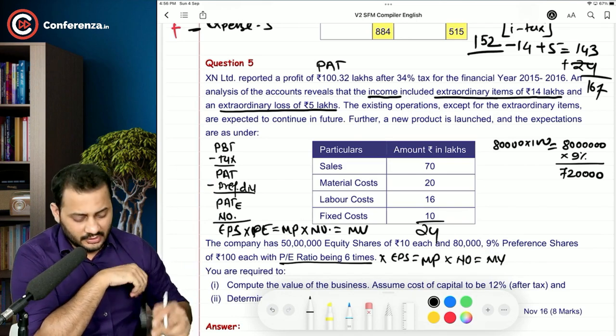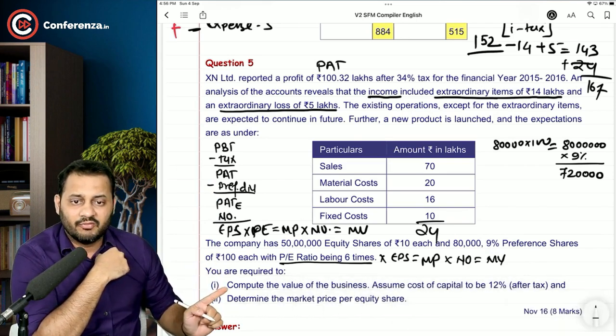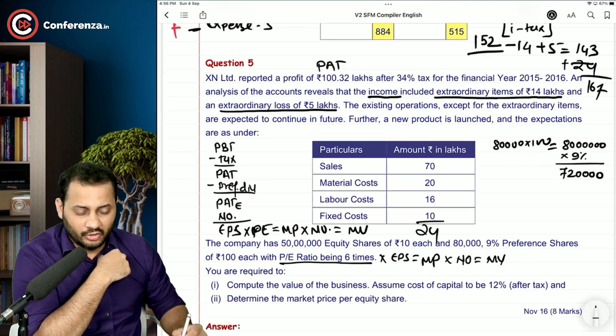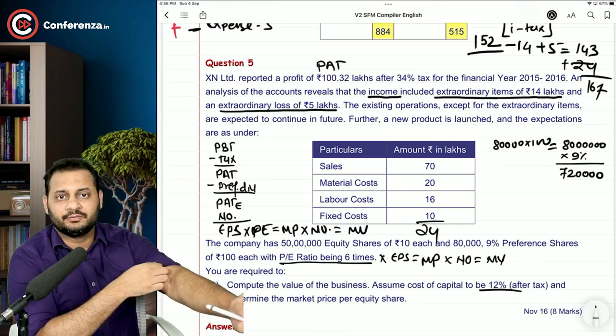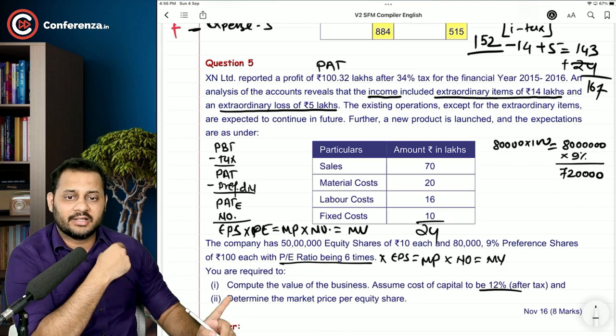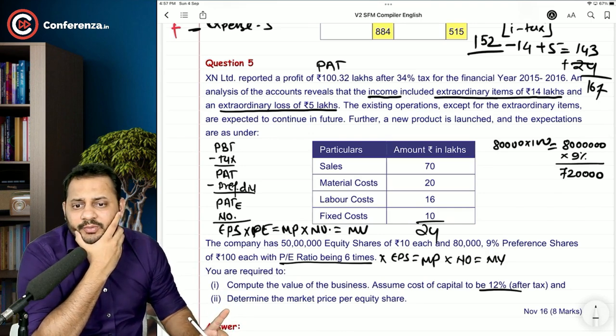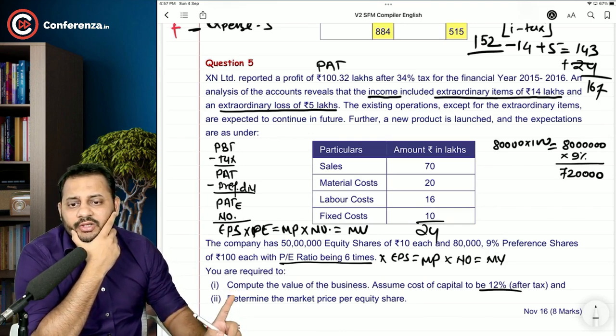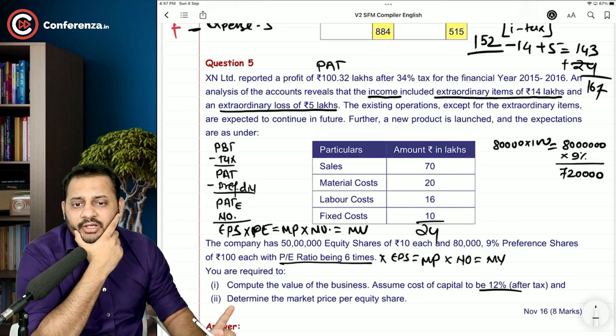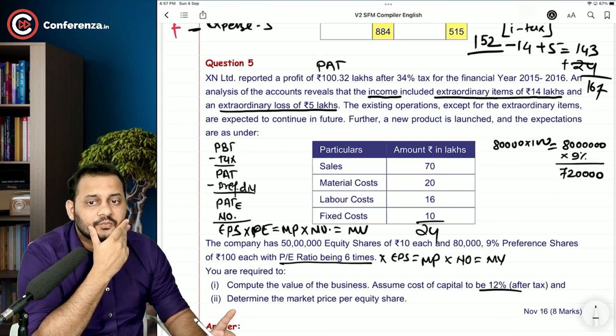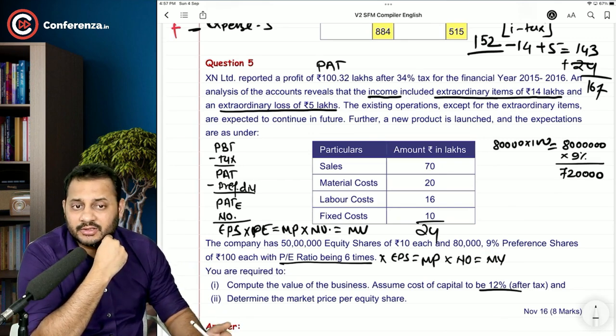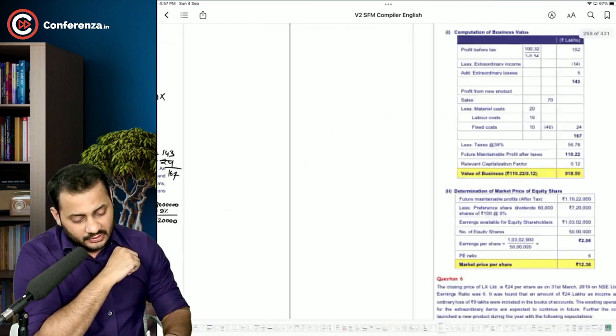We will see that. Now what is required? Compute the value of the business assuming the cost of capital is 12%. Value of the business and the market price per equity share. It's simple. If you calculate the value of the business, you can just simply divide the value of the business by the number of shares to arrive at the market price. Right. How to do that? It's very simple, sir. Adjust all the profits.